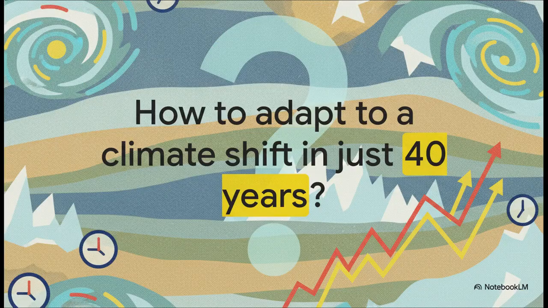So I want to leave you with a final thought to chew on from this explainer. If natural cycles grant the Earth tens of thousands of years to adapt to change, how will we manage the unprecedented shift we've caused in just a single lifetime? As we've explored today, nature operates in 90,000-year rhythms. We are rewriting those rhythms in a mere 40 years. It's a massive challenge, and understanding this data is the very first step to facing it.